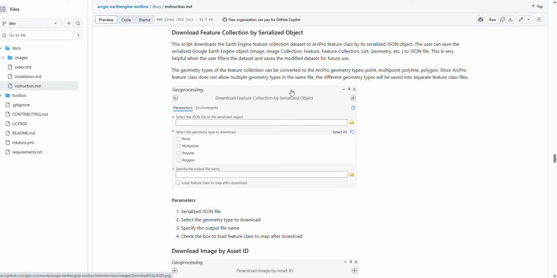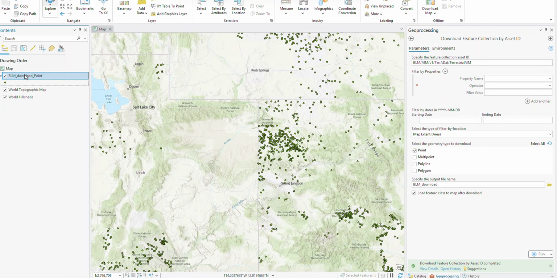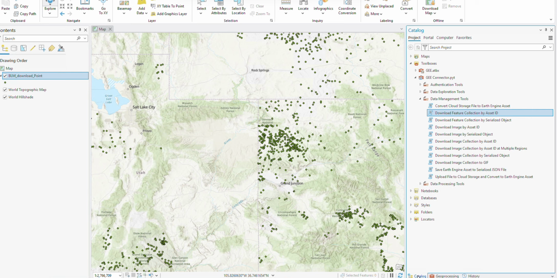Hello, this video demonstrates how to download the feature collection by serialized JSON object. Follow the instruction. Let's go to the Windows machine. Previously, I just downloaded this point feature using download by asset ID.